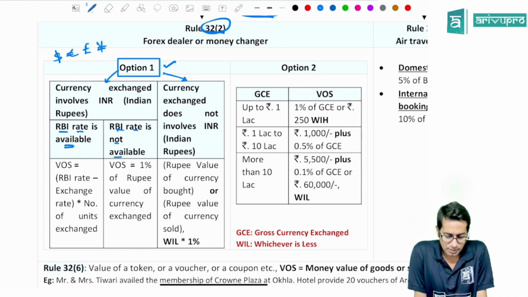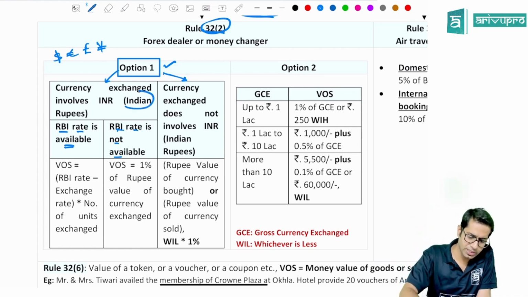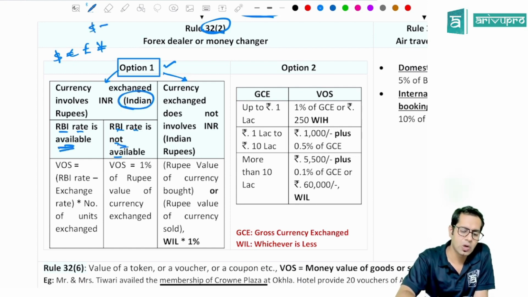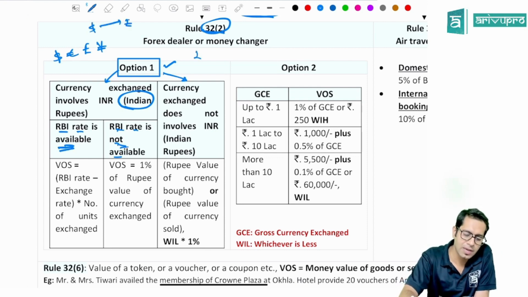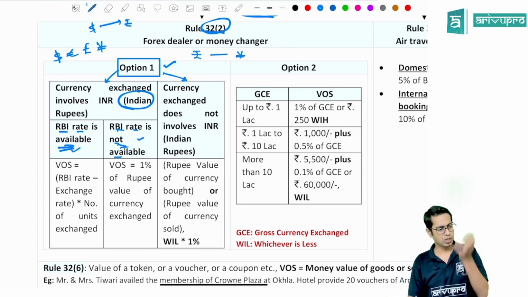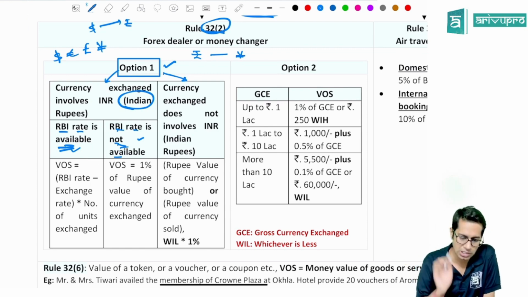So, what they are telling, the currency which you are exchanging, if it involves Indian rupees, then check whether RBI rate is available or not available. If it involves Indian rupees, means what, sir? I am giving dollars and taking rupees. I am giving rupees and taking yen. So it involves Indian rupees. Now check whether RBI rate is there or not there. If RBI rate is available, whatever RBI rate is there, minus whatever rate is charged by the forex dealer, difference between this into number of units exchanged by you will be taken as value of supply. You should take positive figure.